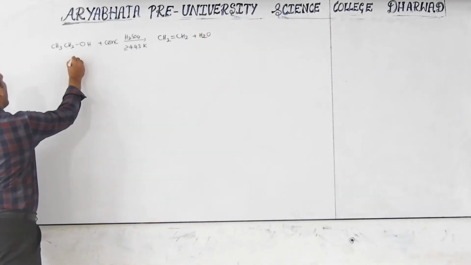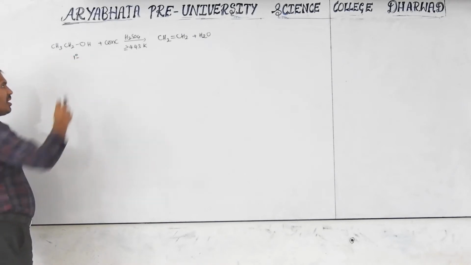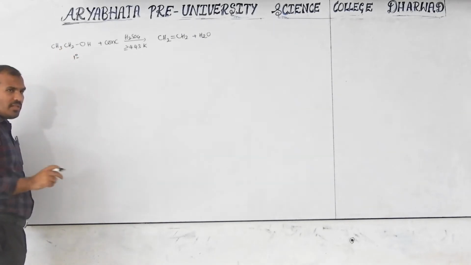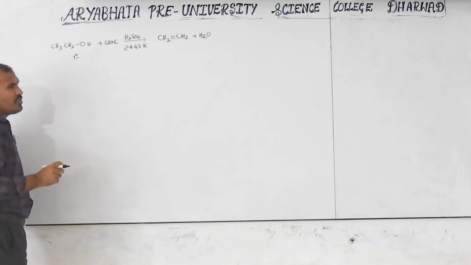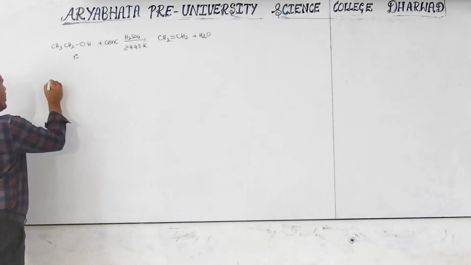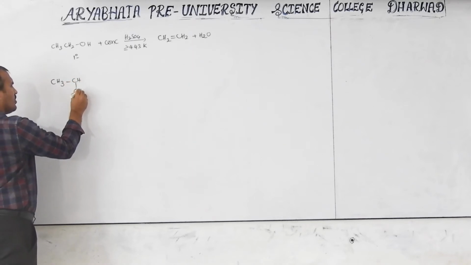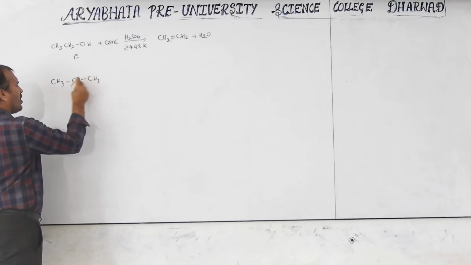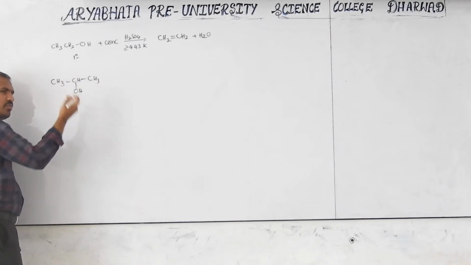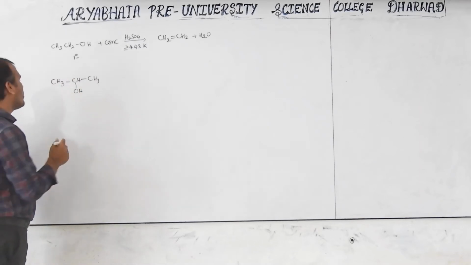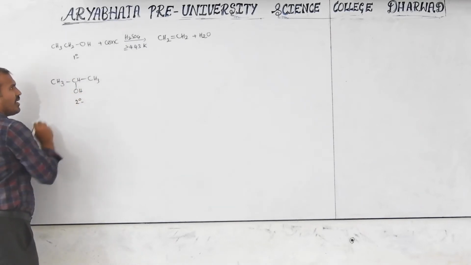Next, this is a primary alcohol. The carbon is bonded with one carbon and to this hydroxide, and it is called a primary alcohol. If it is a secondary alcohol, the carbon is bonded with two other carbons and the OH is bonded to it. That is what is called a secondary alcohol. So now I am writing this is a secondary alcohol.